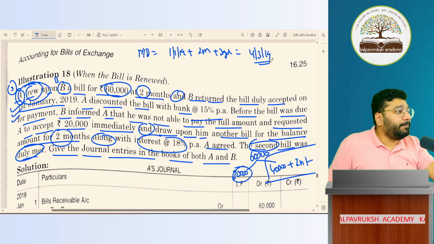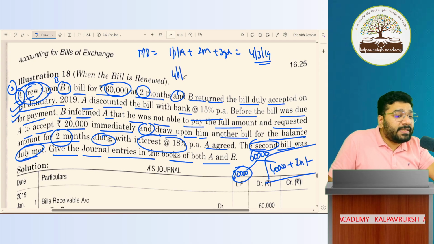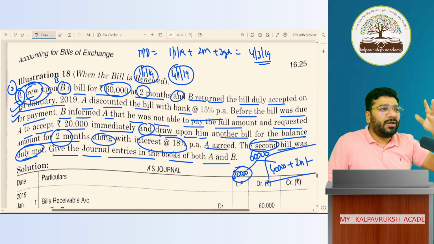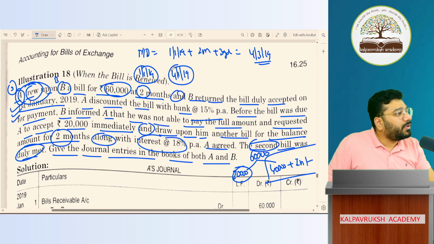Now be careful. When are we discounting the bill? Sometimes they will tell 4th January they're discounting the bill. Sometimes they'll tell 1 January. We will always calculate interest for the month, not for days. So whether it is 1 January or 4 January, it's a 3 days gap difference. Don't take 2 months seriously. Got it, not got it?